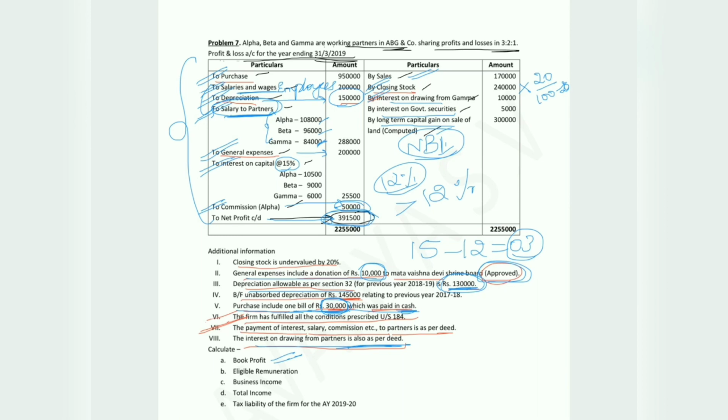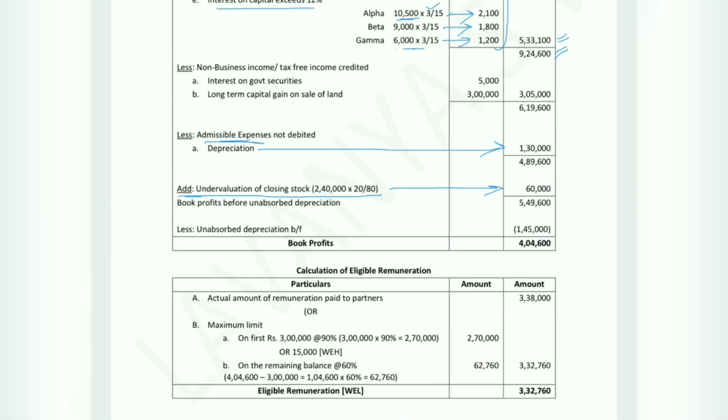Since they have credited the values of non-business income on the credit side of profit and loss account, we have to deduct the value. So non-business income: interest on government securities 5,000, long-term capital gain 3 lakh rupees. So total of these two values comes to 3,05,000.